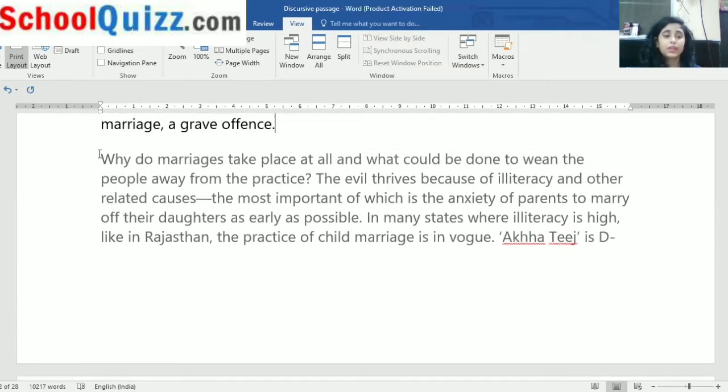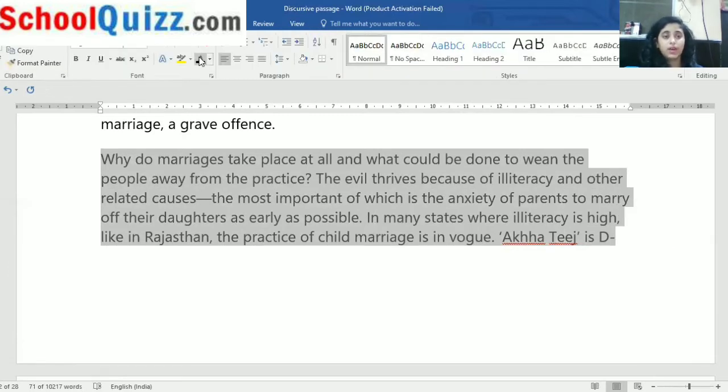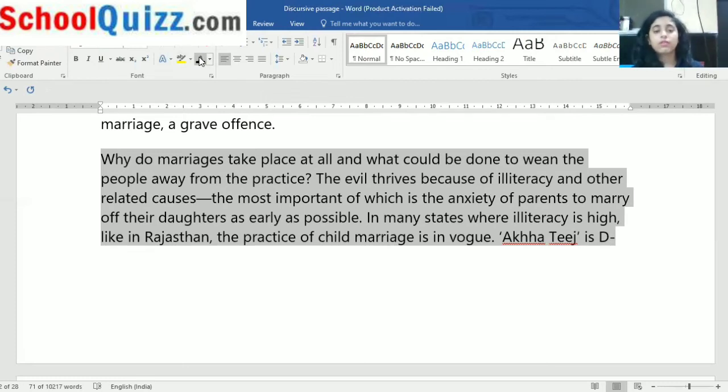All that could be done would be to wean the people away from the practice. Okay, this is also in the question. I hope you can see. You can write down the questions if you have any issue, and afterwards you can read the question and solve. Why do child marriages take place at all, and what could be done to wean the people away from the practice?